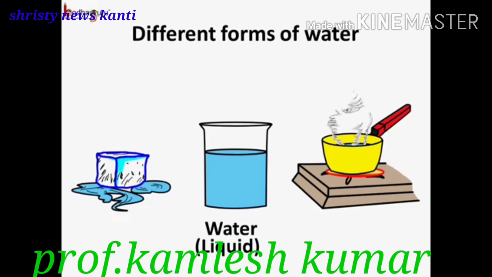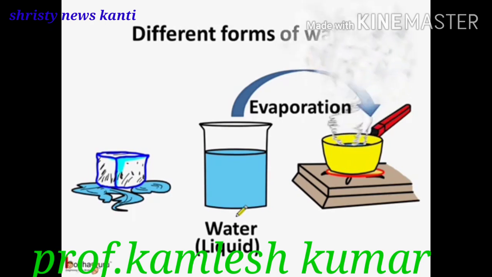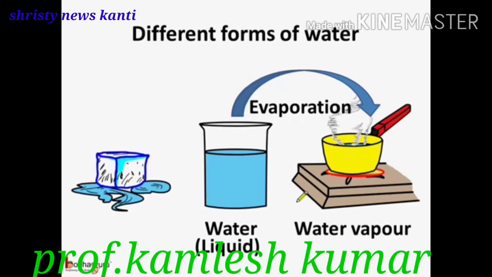So, coming back to the different forms of water, we can say water is a liquid. Why? Because it has a definite volume, but it takes the shape of the container. And on evaporation, that is on heating, water changes into water vapor, and water vapor is a gas. Why? Because it has no definite shape and also no definite volume.